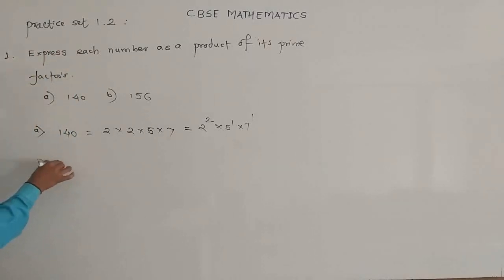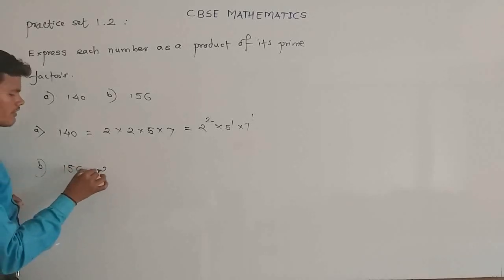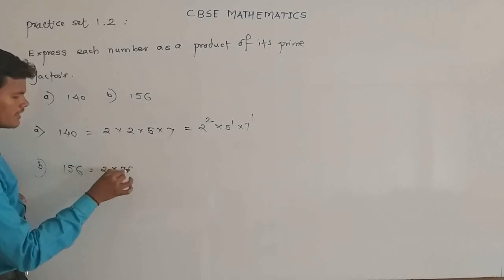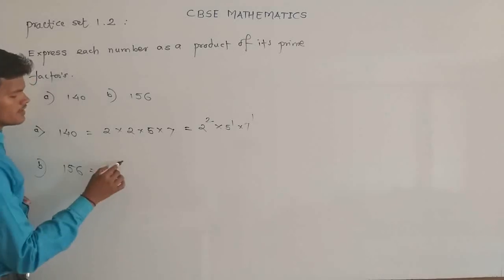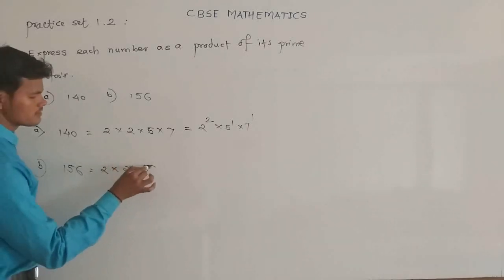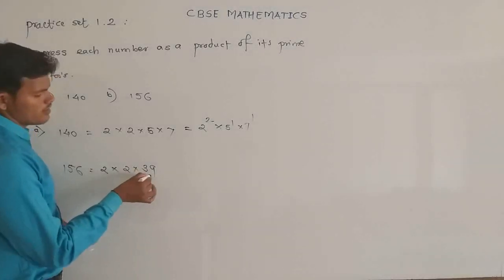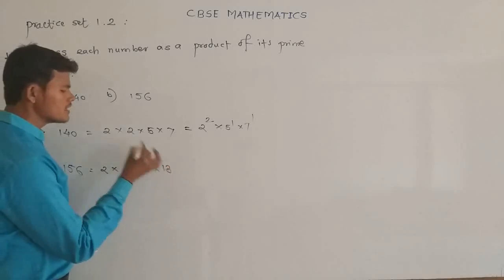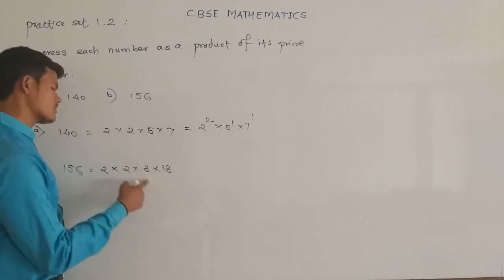Now the second number is 156. Here 156 is an even number, so divide by 2, and we get 78. 78 is also even, so divide by 2, and we get 39. 39 is an odd number and it can be divided by 3. So 3 multiplied by 13, and 13 is a prime number, so it cannot be further divided.